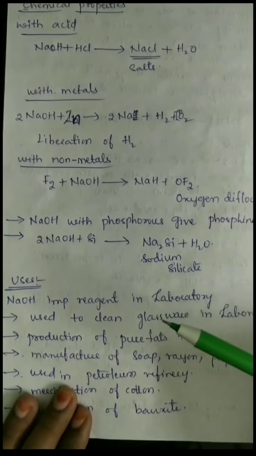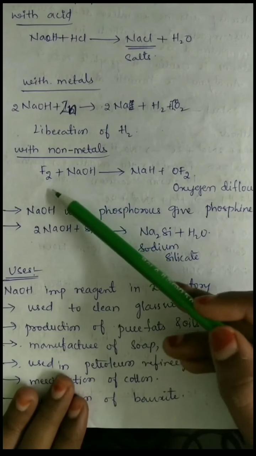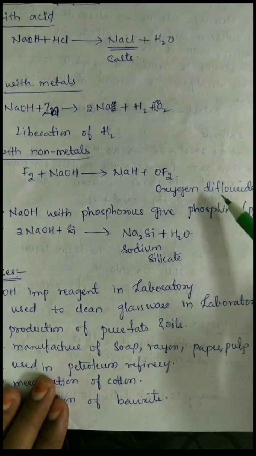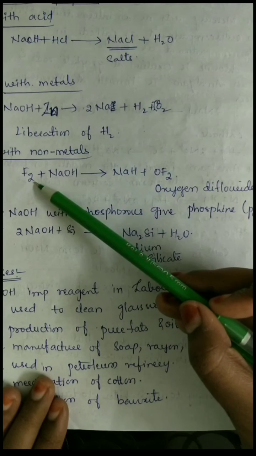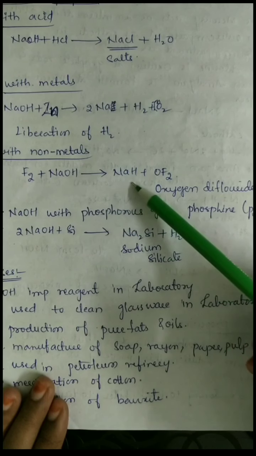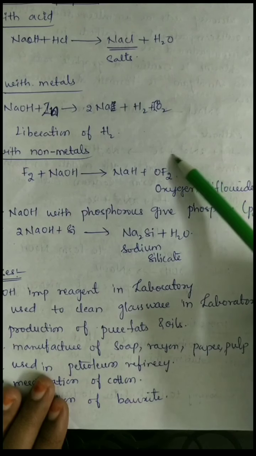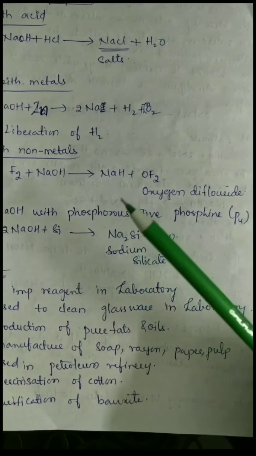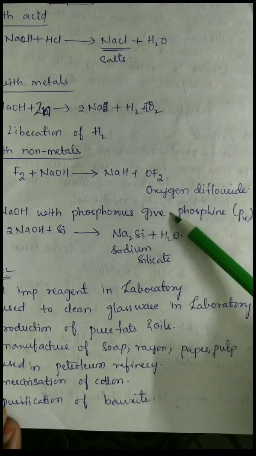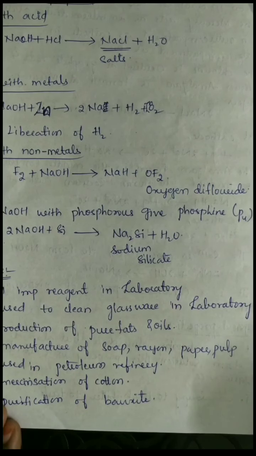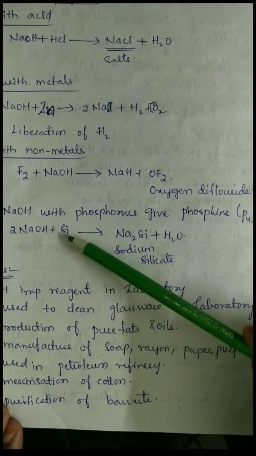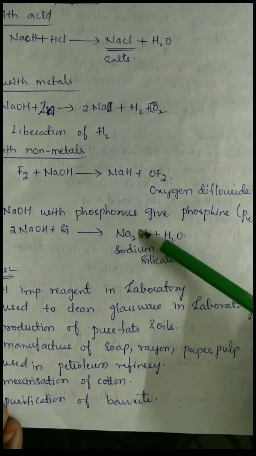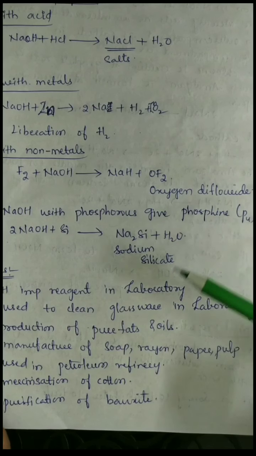And when NaOH reacts with non-metals like F2, there is the formation of oxygen difluoride. That is, the reaction is F2 plus NaOH gives rise to NaH plus OF2, the production of oxygen difluoride. When NaOH reacts with phosphorus, it gives phosphine, that is P4. And when NaOH reacts with silicon, it gives sodium silicate, that is Na2Si plus H2O.